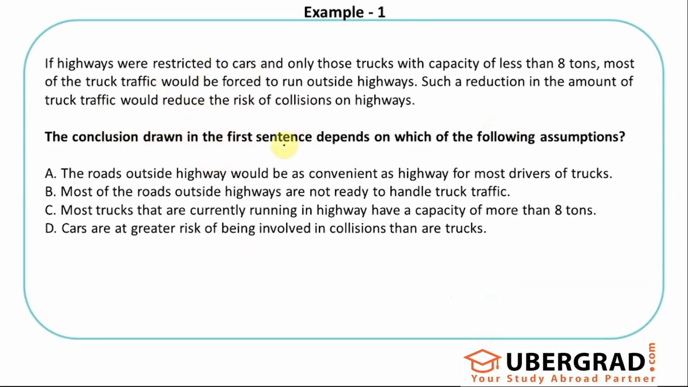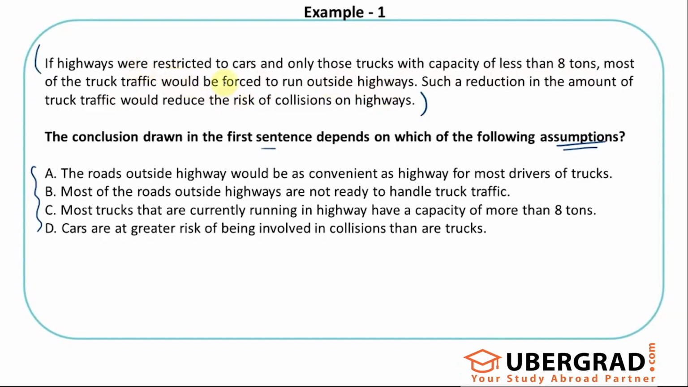The conclusion drawn in the first sentence depends on which of the following assumptions. So whatever the author has concluded in this paragraph, what is the biggest or what is the valid assumption that's used according to the passage or the set of information given out of these four options. If the highways were restricted to cars and only those trucks with capacity of less than 8 tons, most of the truck traffic would be forced to run outside highways.